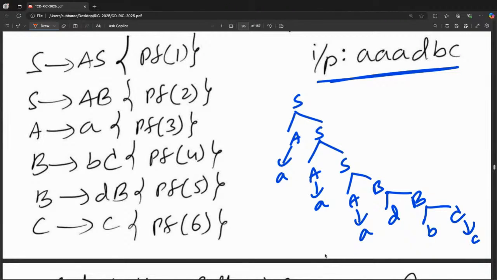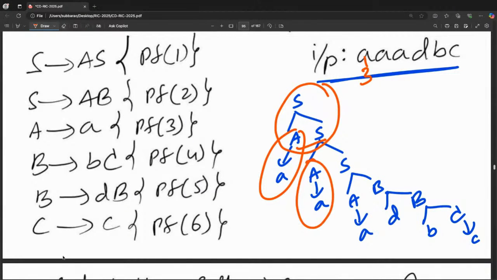Please remember, whichever starts on the left-hand side onward, whichever is completed first, that one you have to print. Is it completed? No. To complete this one, the children should go over. Left side you have to give importance first. Start from the top. A goes to A, completed successfully. What will be printed? 3 printed. Next, S goes to AS. I started here, but it is not over.